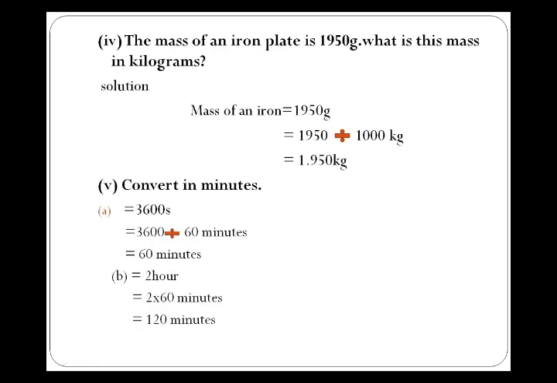The mass of an iron plate is 1950 gram. What is this mass in kilogram? Mass of the iron plate is 1950 gram, and 1950 divided by 1000 gives 1.950 kilogram.